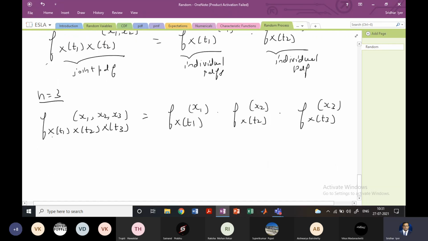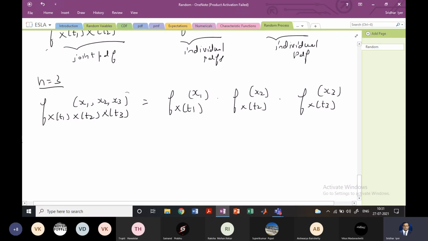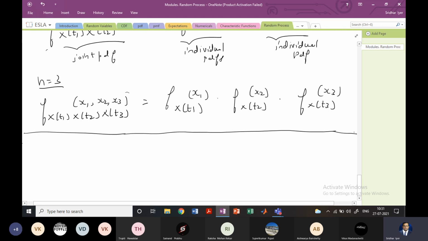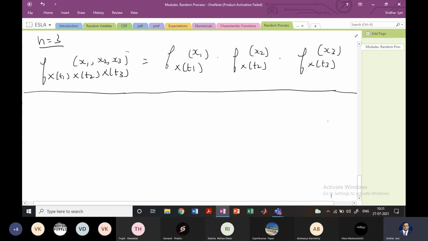Okay, so I'm just giving you the concepts and the important properties of the random processes, which is the same as what we had done for random variables. We will of course solve numericals and see how we can apply these aspects.